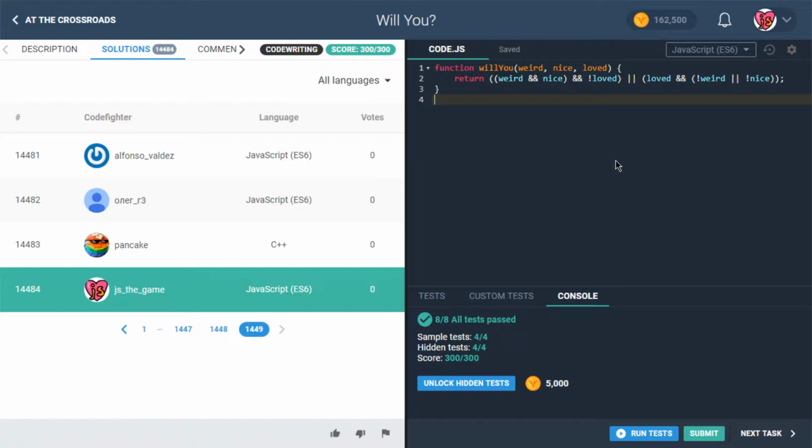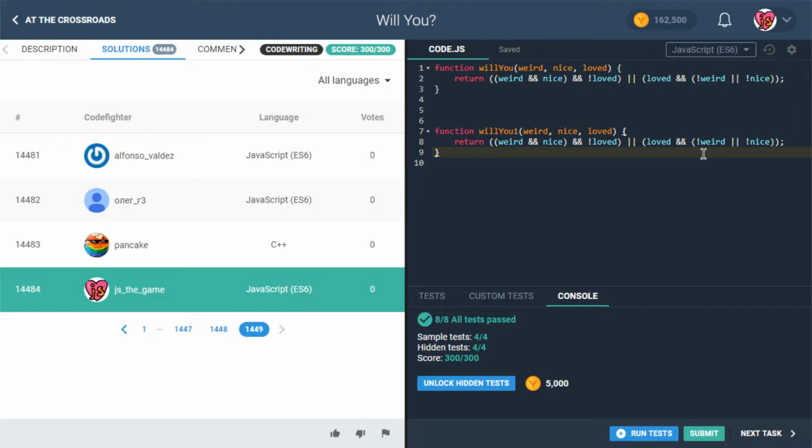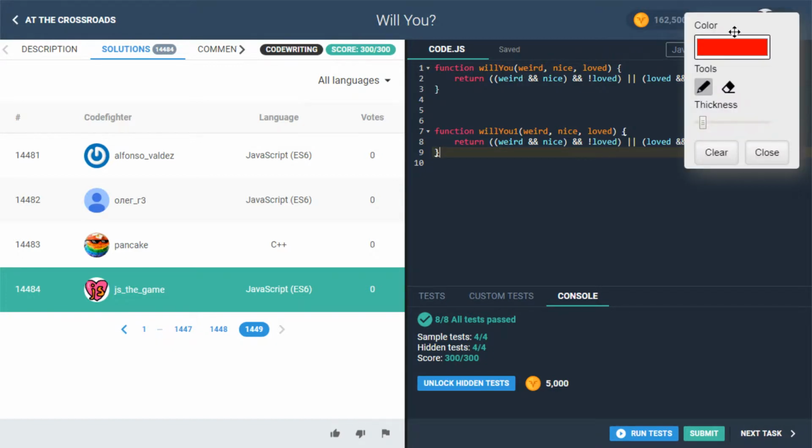maybe there's a way we could alter this one a bit. So here, let's make another copy. We'll say this is going to be willYou 1. Okay, and what are we going to do with this? Well, we're going to apply some principles of logic here. So this is kind of cool. There's a name for this rule. If you're in the chat right now, or watching this on YouTube and you want to leave a comment, someone tell me the name of this rule. This is a popular rule of logic and set theory, and I don't remember exactly what it's called, but basically it's like this.